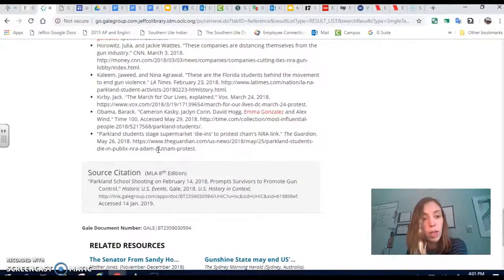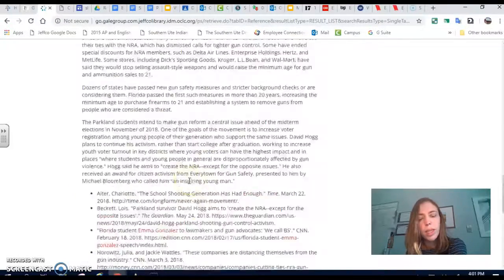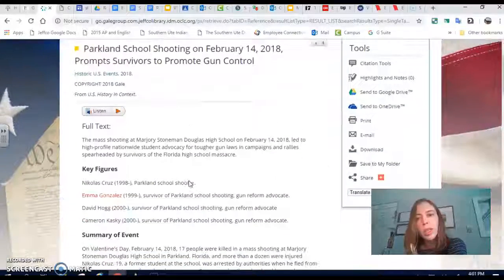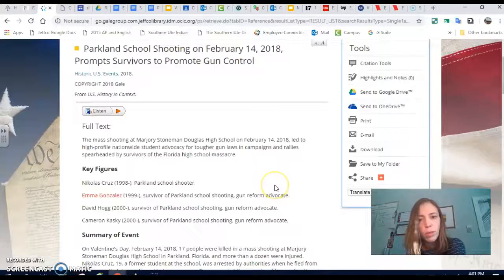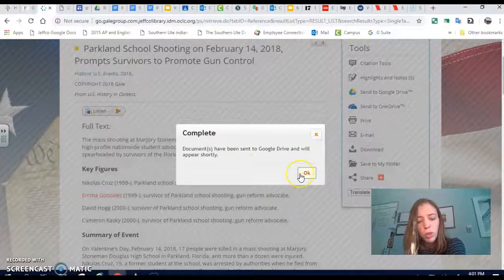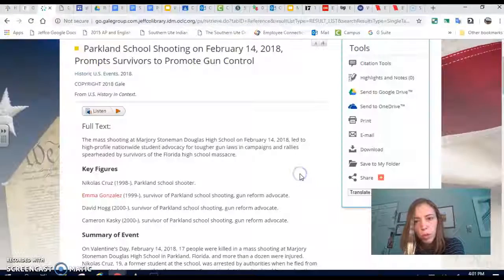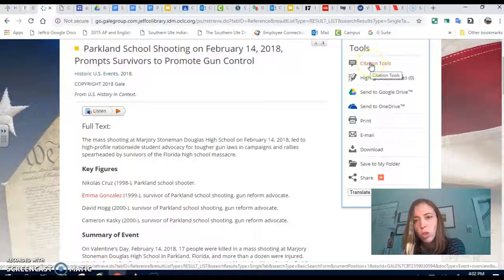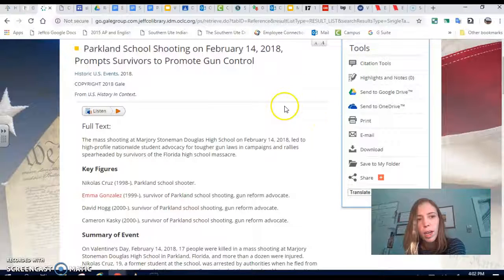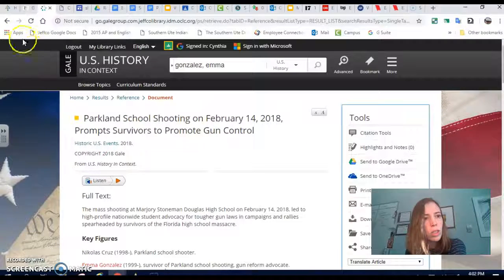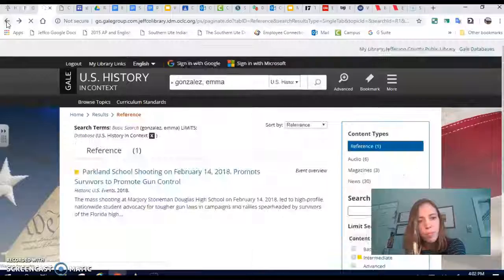They did that like a month after. It's really quick. And here's my source citation, right? So that is wonderful. I could copy and paste that and grab it. One thing I like to do is just to send it to my Google Drive. So I send it to my drive, and then this pops up. Sometimes it'll ask you to log in as well. It'll pop up your Google username. And then there's also other tools you can use here, like the citation tools. So you can play with that. MLA is what we're using, MLA 8, right? Okay, so there's one of the ones that I wanted.